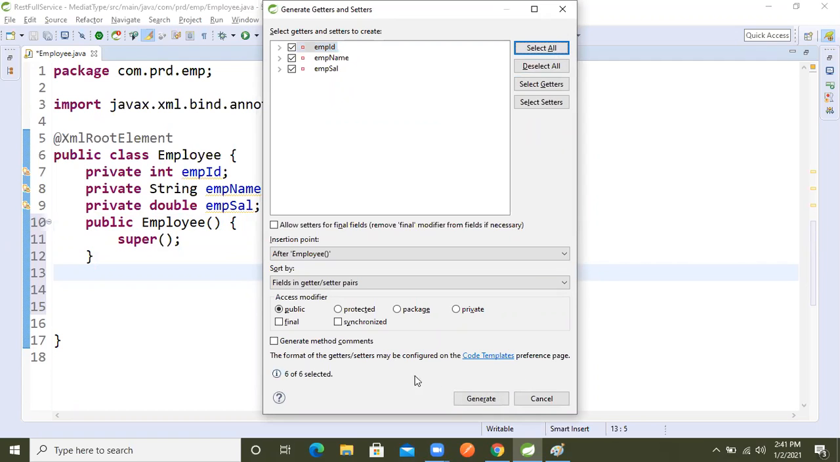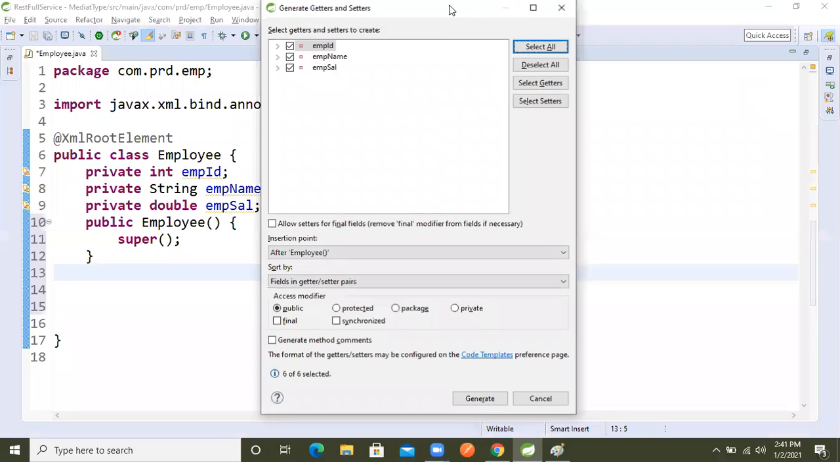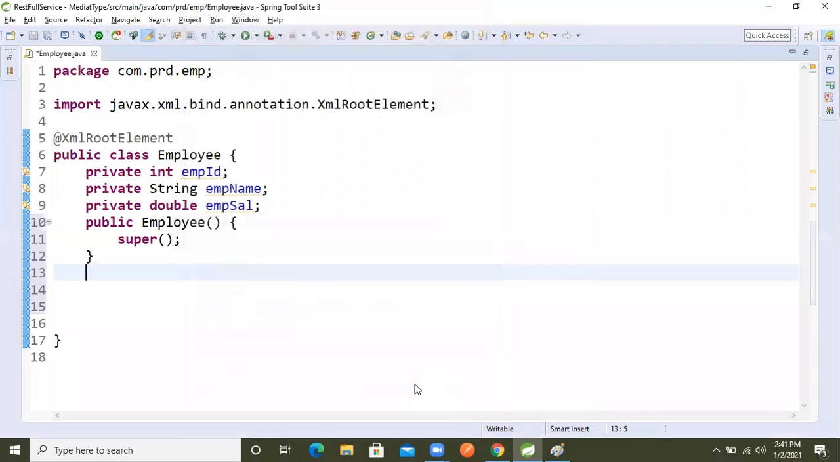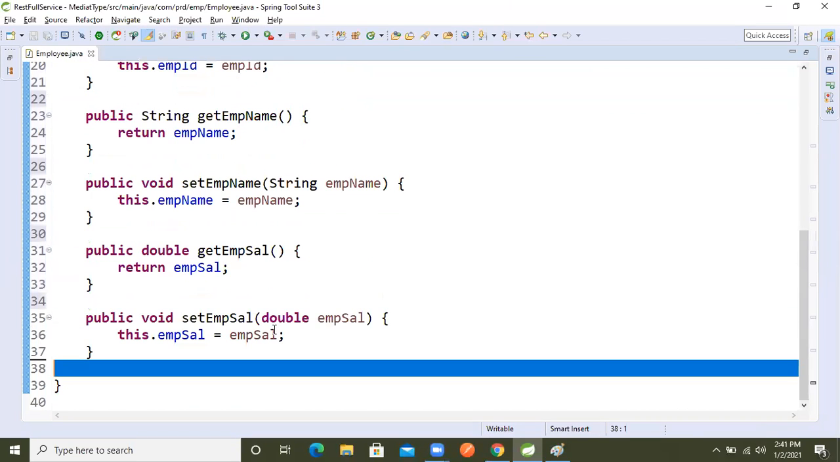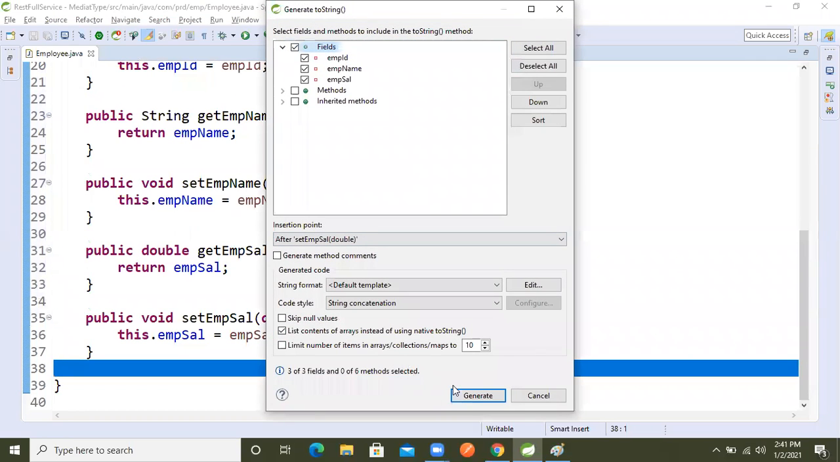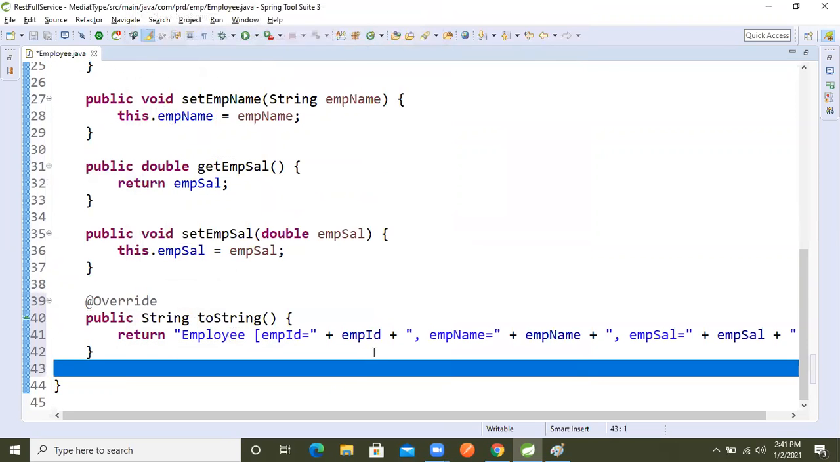Now select all, and generate the setter and getter methods. After getting the setter and getter methods, I again need Alt+Shift+S and the toString method also here, right? So now I have generated toString.